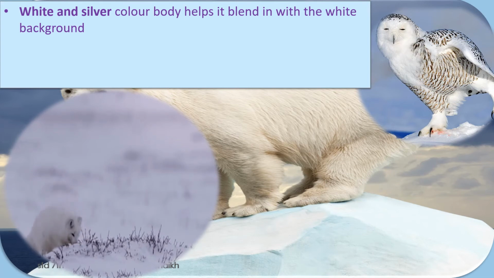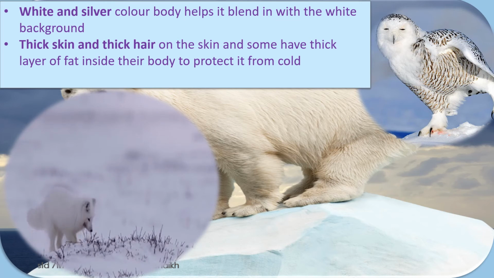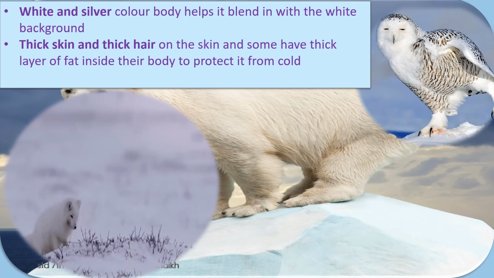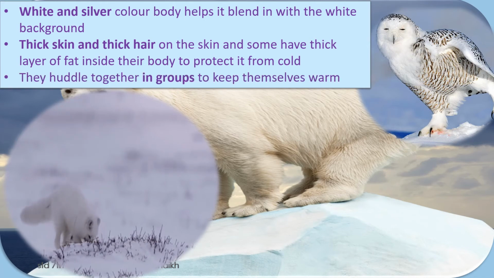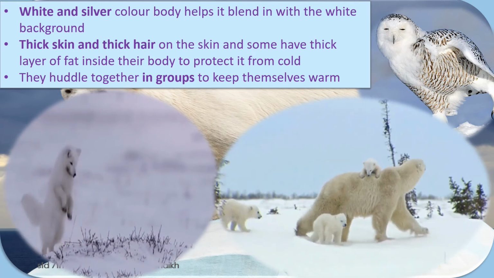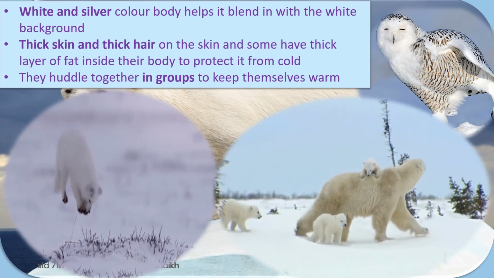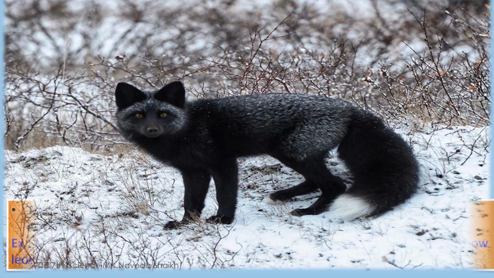Okay, so their body hair and their thick layer of fur is also there. They have thick skin and thick hair on the skin, and some have a thick layer of fat also inside their body to protect it from the cold. They huddle together in groups to keep themselves warm. So here you can see in this image how they are staying together so that they can be warm. Now this is an image of a silver fox.